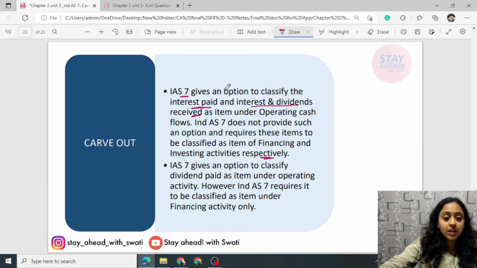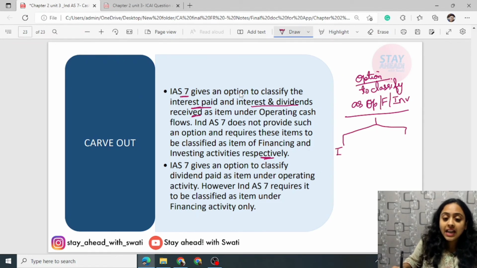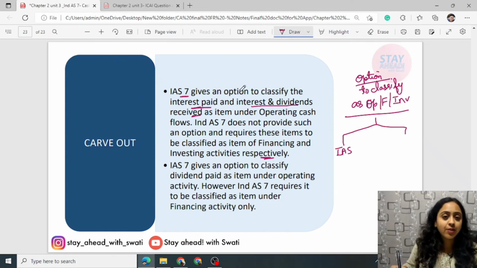IAS 7 gives an option to classify these as operating, financing or investing activity. IAS is the International Accounting Standard, the foreign series.